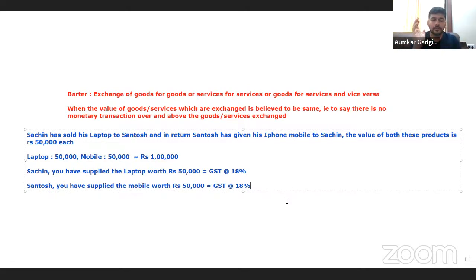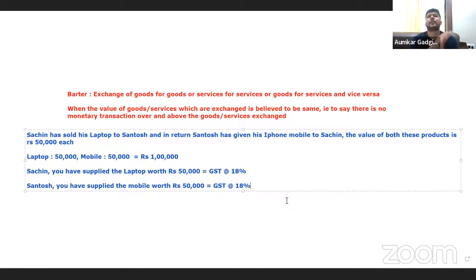In actual sense, what is going to happen? With 18% GST levied on both transactions, the government will get GST on over 1 lakh rupees. Forget about the input tax credit, but the government will get 1 lakh rupees of GST. So this revenue generation otherwise would not have happened if barter was not brought under the taxable ambit. Therefore, barter as a form of consideration for either goods or services, in the course or furtherance of business, then definitely there will be GST.